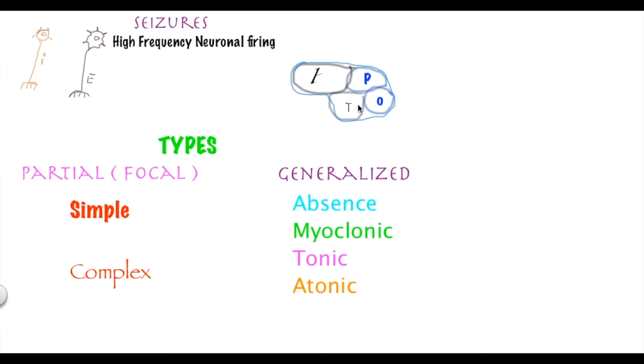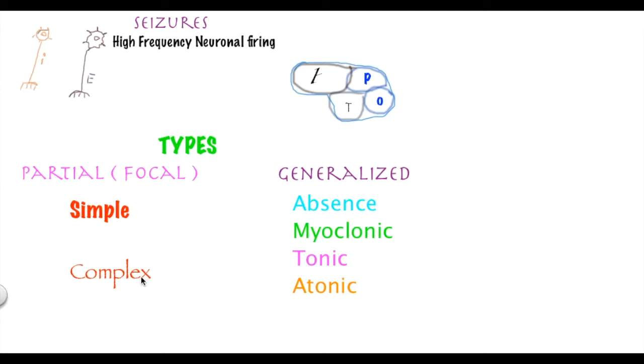Okay, so let's talk about partial seizures. Partial seizures are like focal seizures. Focal means one focus, they could be either a temporal lobe or occipital lobe or parietal lobe or frontal lobe. Okay, simple means they affect one lobe. All right, you got it. So simple partial, they affect either temporal, occipital, parietal, or frontal.